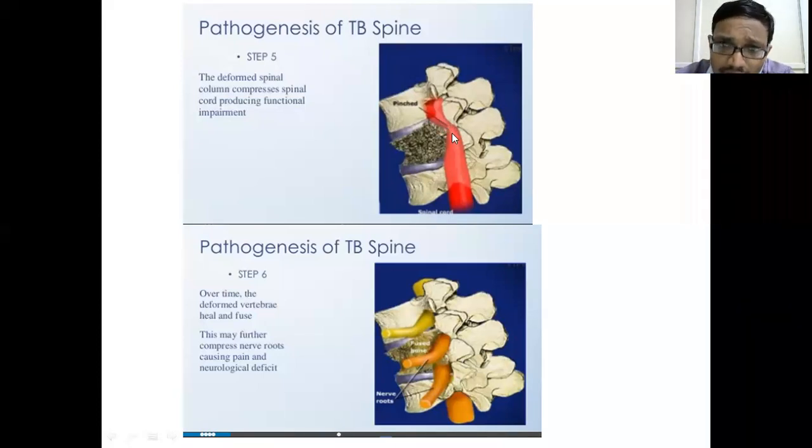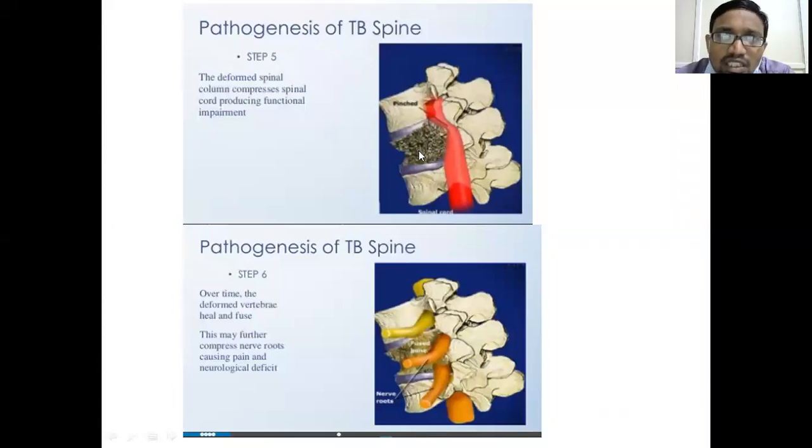The mechanism by which this collapse produces paraplegia is very much different. It need not be compression. It can be by means of ischemia or other mechanisms, fibrosis engulfing the cord, or stretch. There are many mechanisms by which this collapsed vertebra can produce paraplegia, can produce neurological compression on the spinal cord. But once this deformed bone is there, there will definitely be neurological compression on the spinal cord.